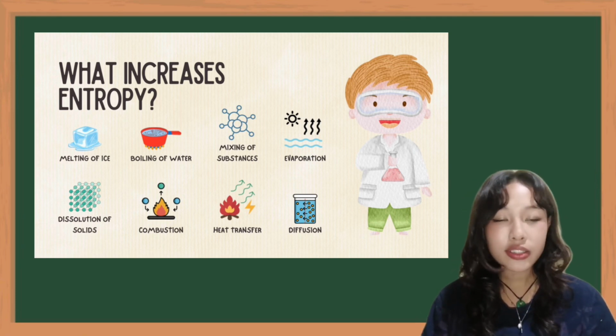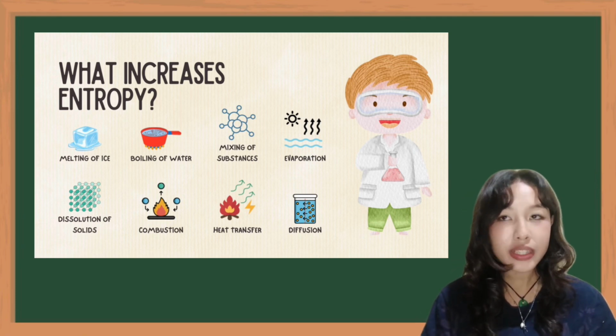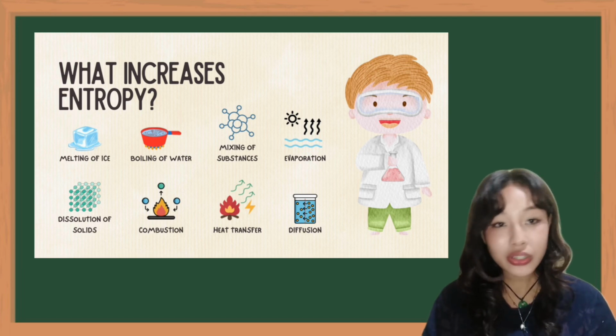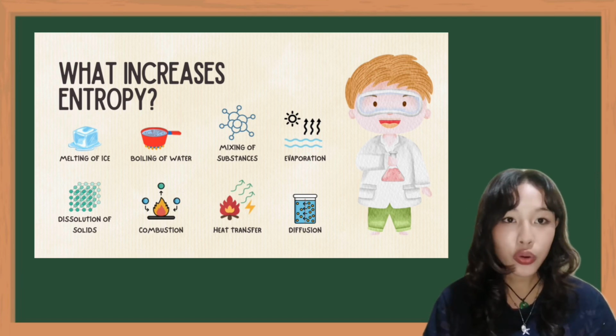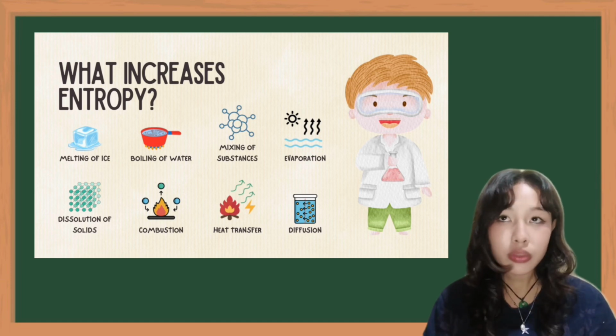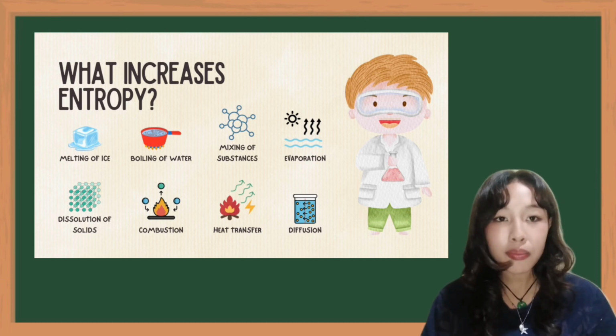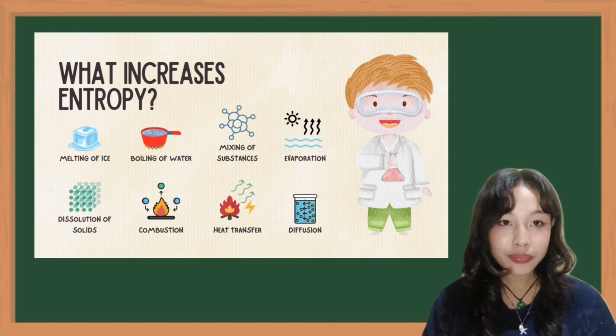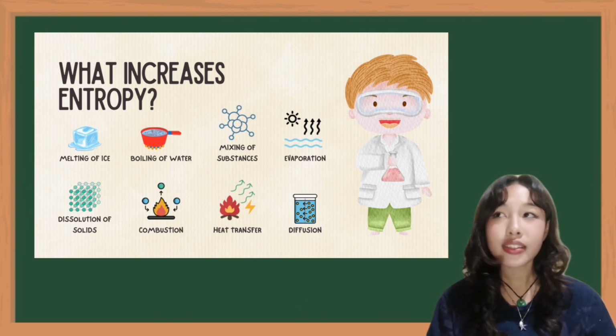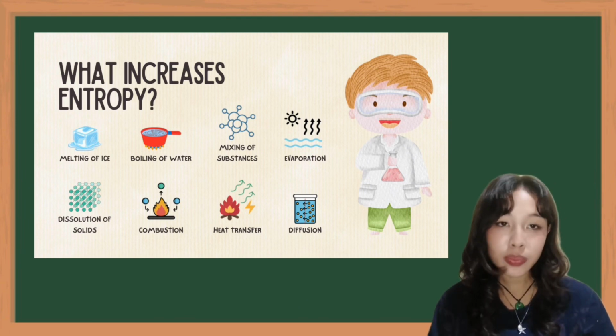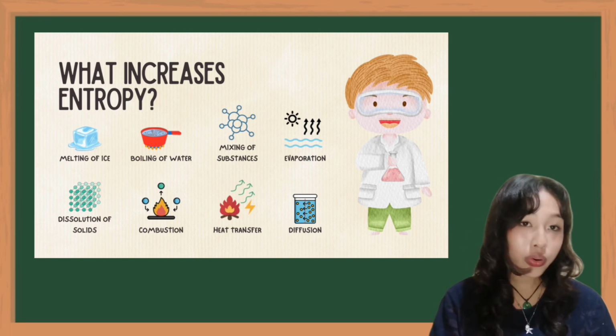Imagine you have a box of Lego bricks. If all pieces are neatly organized by color and size, that's low entropy. If you dump them on the floor and mix them all up, that's high entropy. Now here's the key: things naturally move toward high entropy, from order to disorder.